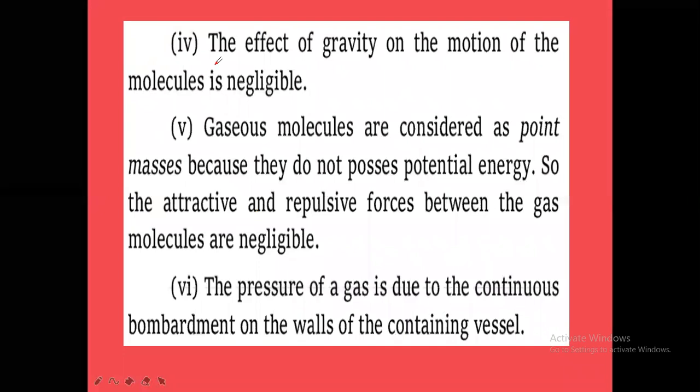And the next postulate is that the effect of gravity on the motion of the molecules is negligible. If you jump from a particular height, you will be falling onto the ground, right? Why does your body fall onto the ground and not go in an upward direction? Because of gravity. The gravitational force of attraction by the earth acts on your body, so your body falls downwards when you jump from a height.